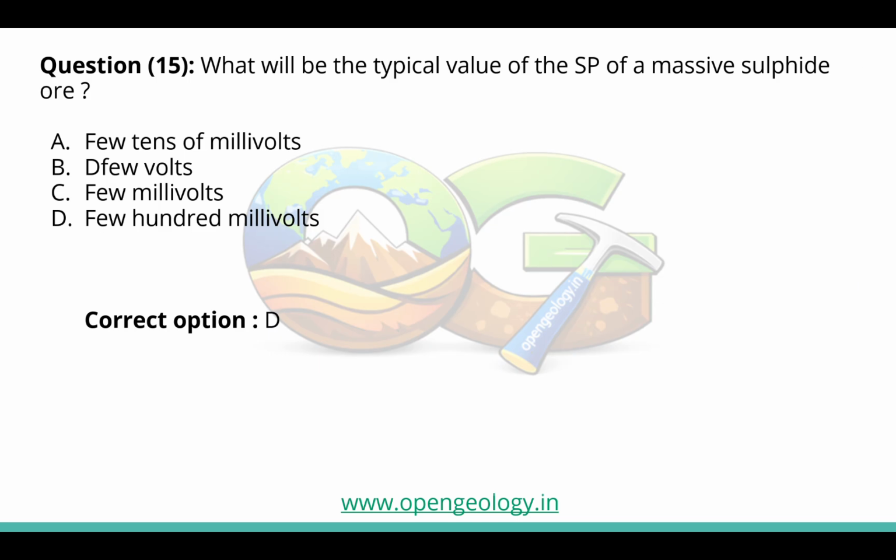Now the next question is, what will be the typical value of the SP of a massive sulfide ore? Few tens of millivolts, few volts, few millivolts, few hundred millivolts. So which is the correct option? Here the correct option is few hundred millivolts.